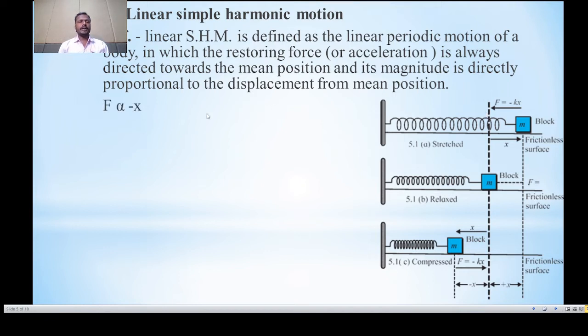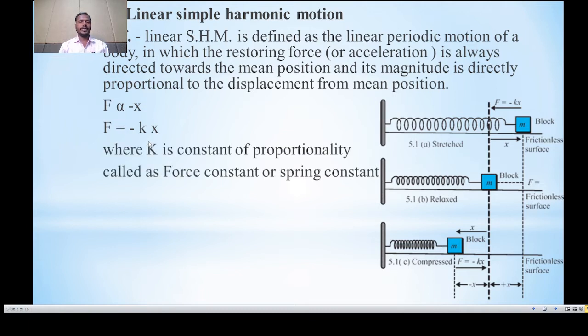So we can write force is directly proportional to the displacement, but due to the opposite direction, there is a negative sign. So we can write F is equal to minus K into X. K is the constant of proportionality, called the force constant or spring constant.